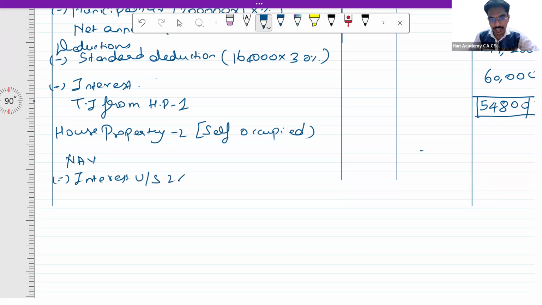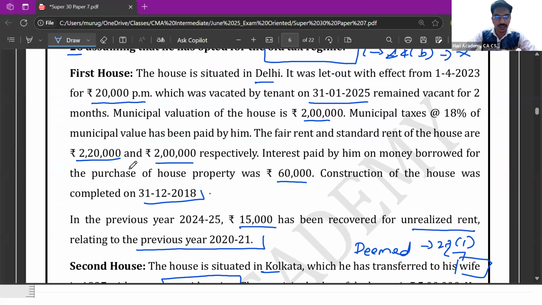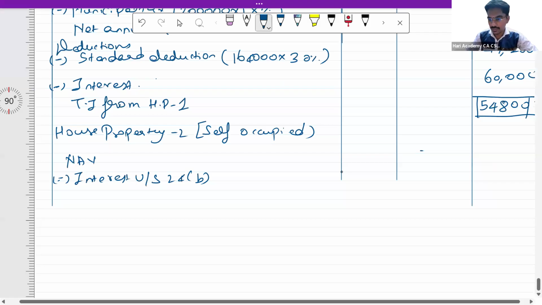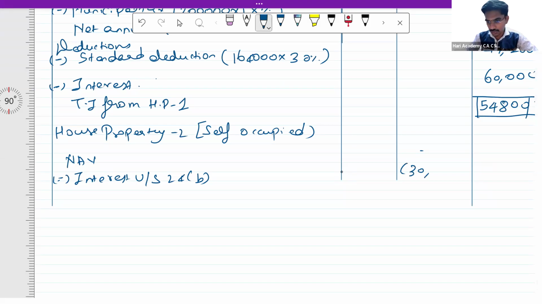Interest under section 24B, whatever interest has been paid, that alone is to be taken. And in this case, since it is for the purpose of repair, only 30,000 is eligible. So this 30,000 loss alone is eligible. Then loss from house property 2 is 30,000. There is no other deduction.